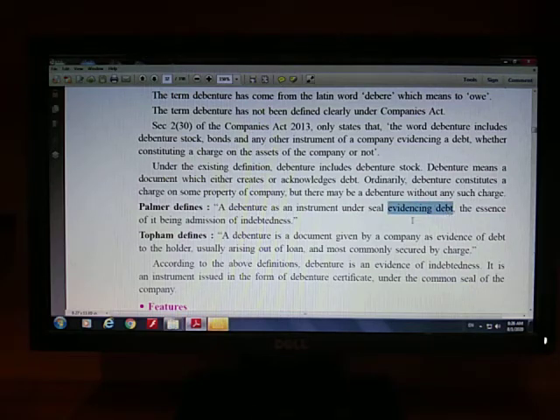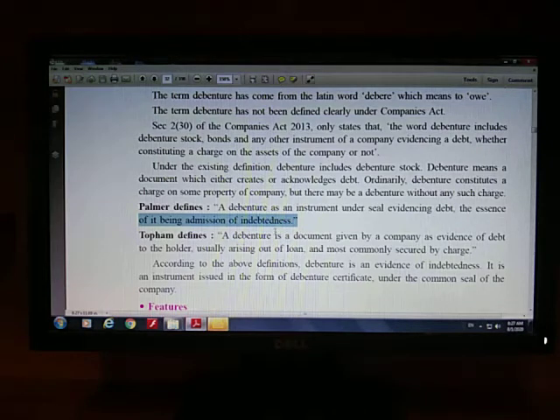Evidencing debt. Evidence का मतलब होता है proof और debt का मतलब होता है कर्जा. Evidencing debt का मतलब होता है कंपनी ने लिए हुए कर्जे का proof. So a debenture is an instrument under the common seal of the joint stock company, which is an evidence of the debt taken by the joint stock company. And again the next line is, the essence of a debenture is the admission of indebtedness. मतलब जिसको issue करके कंपनी अपने indebtedness का पुरावा प्रूफ देती है, it is called a debenture.